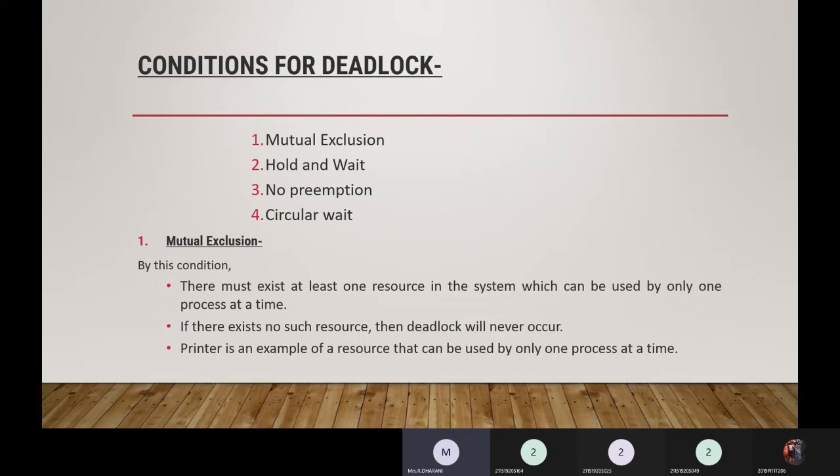For example, a printer is a resource that can be used by only one process at a time. We cannot take more than one printout at the same time. Only one paper at a time can be inserted into the printer, and then it will take the next printout. So we have a shared resource, the printer, but only one process at a time can use it. This is what we call mutual exclusion. If another process wants the printer, then the second process has to wait until the first process finishes using it.